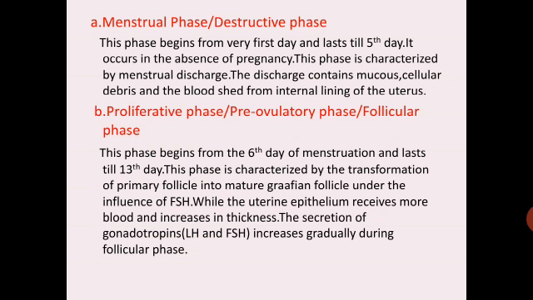The secretion of gonadotropins like LH and FSH increases gradually during follicular phase. So these gonadotropins will increase gradually during the follicular phase, and the transformation is occurring of primary follicle into the mature follicle, and this phase begins from 6th and it lasts up till the 13th day. So this is the second phase in the menstrual cycle called as proliferative phase or pre-ovulatory phase or follicular phase.